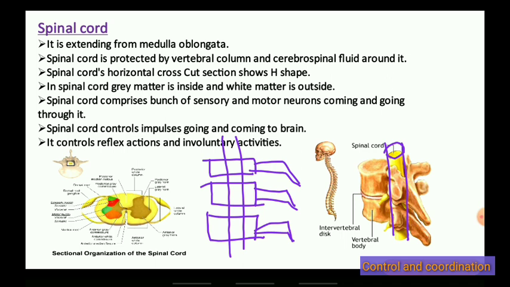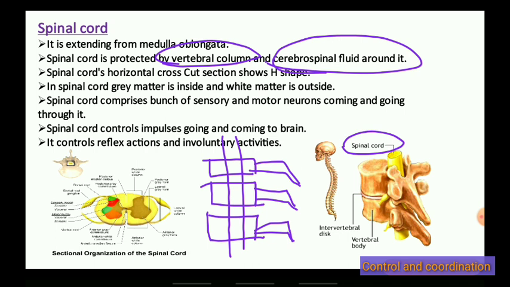This yellow color portion is the spinal cord. It is protected by the vertebral column, and the same cerebrospinal fluid which was in the meninges of the brain is also present over here.